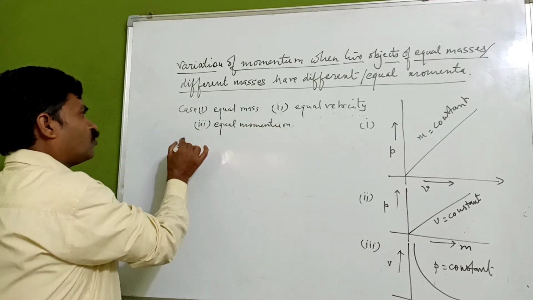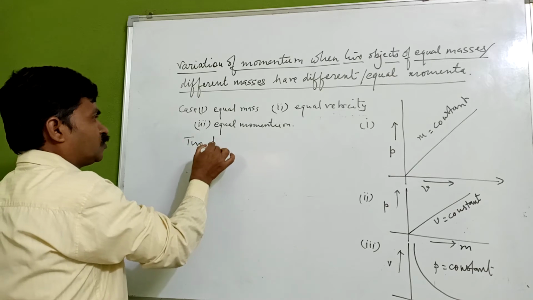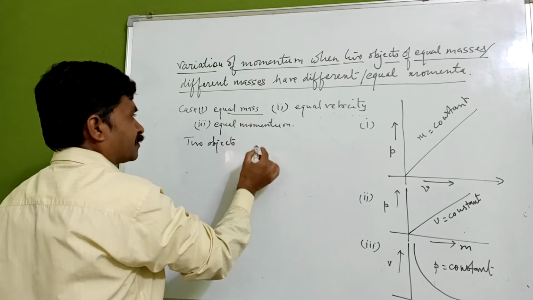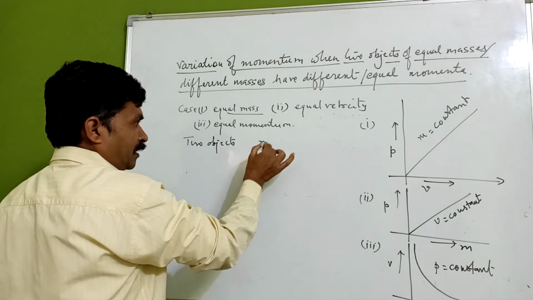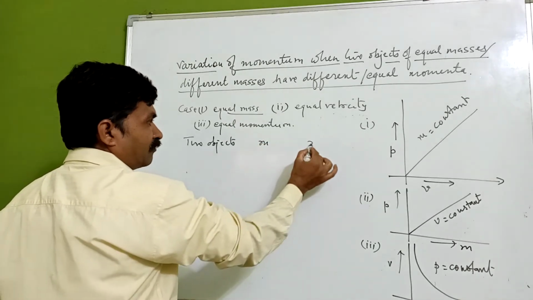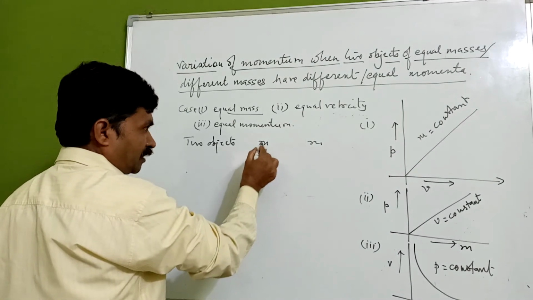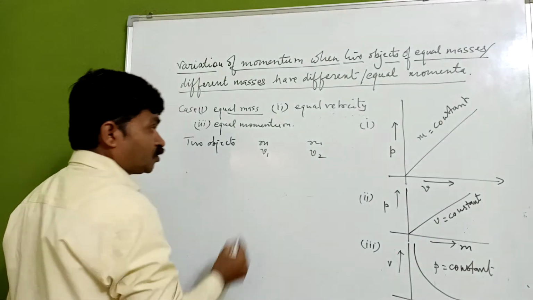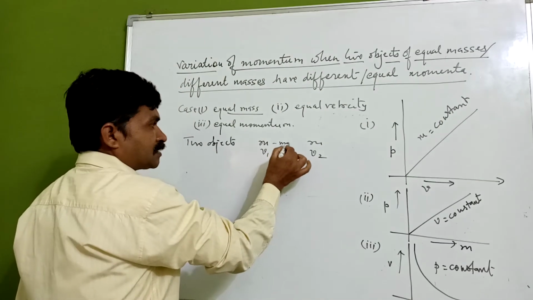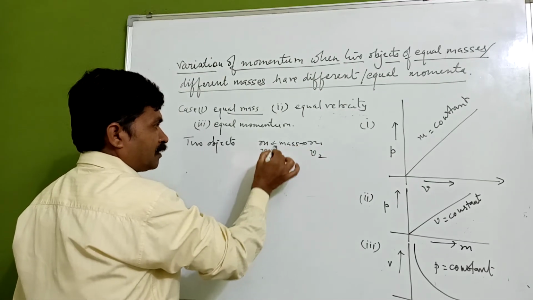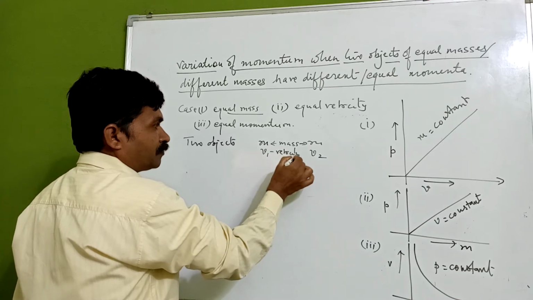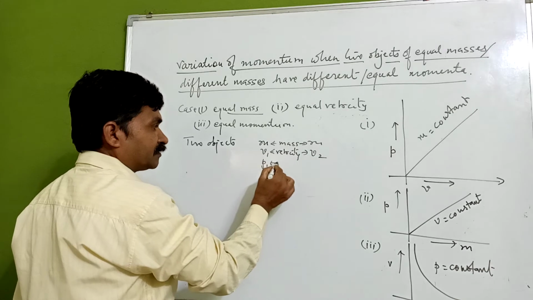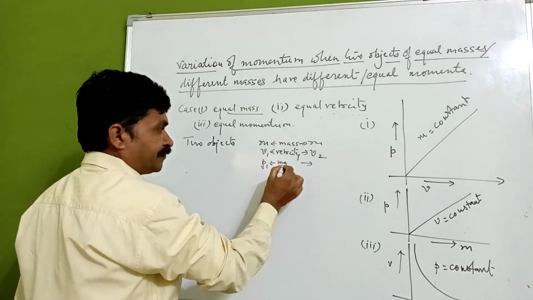We are assuming two bodies with equal masses, m1 and m2, with velocities v1 and v2, and if we go with the momentum, p1 is the momentum.